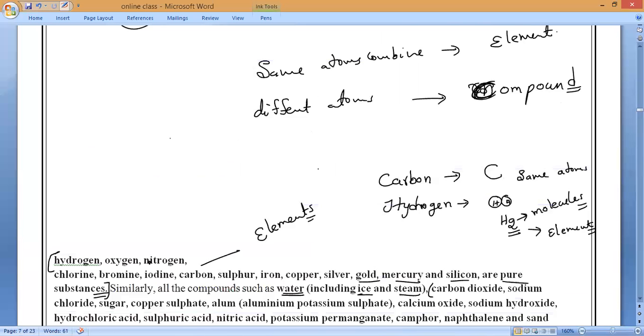Elements are formed by atoms or molecules of the same atom, and compounds are always formed by molecules of different atoms combining. Both compounds and elements are pure substances only.